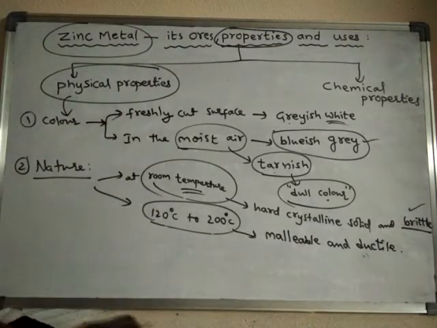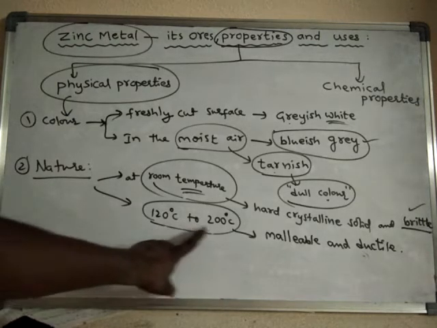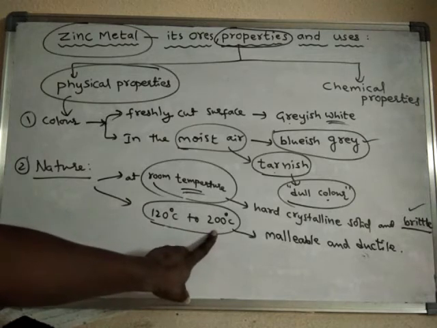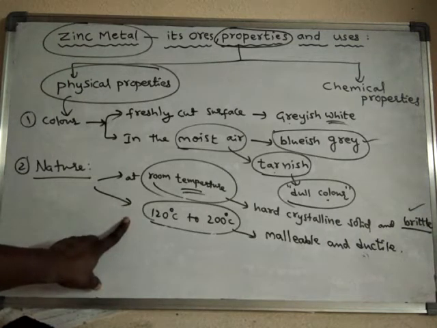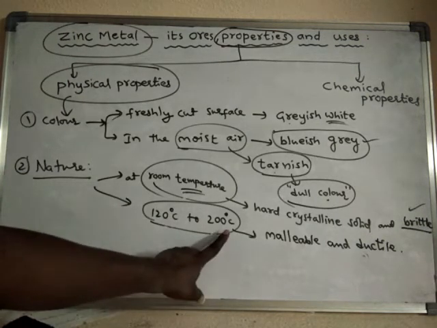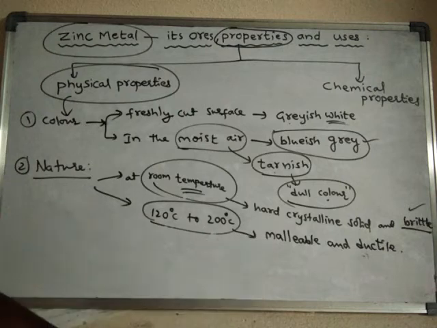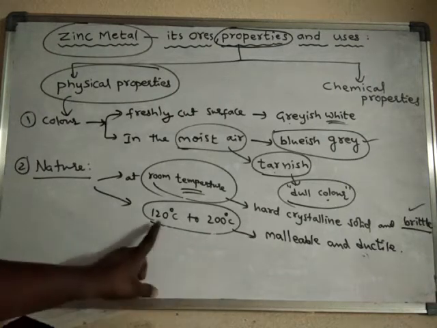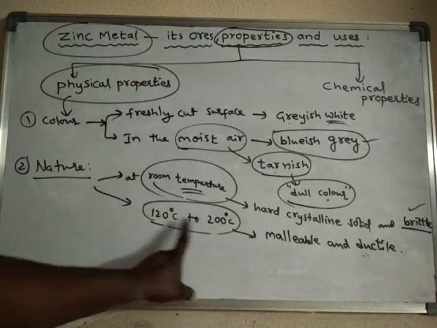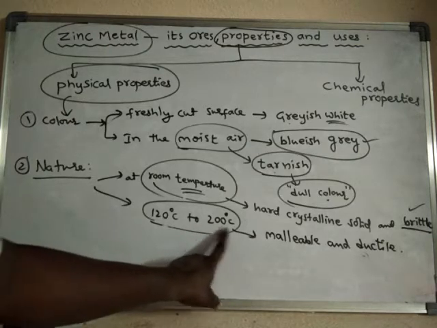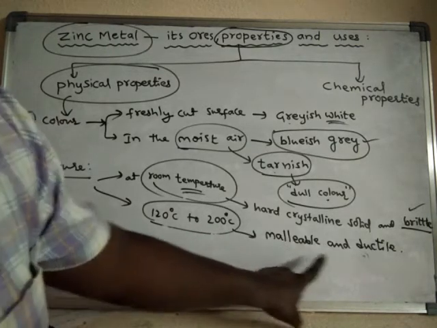If you want to make sheets of zinc, we have to heat zinc to this temperature range. Below 120 degrees centigrade zinc is brittle, and after 200 degrees centigrade also zinc is brittle. Only within this range can zinc be malleable and ductile.